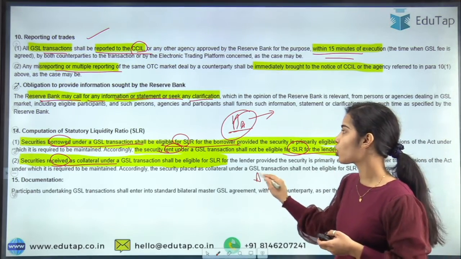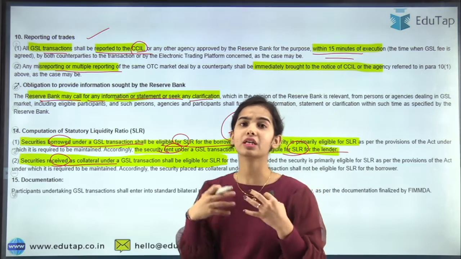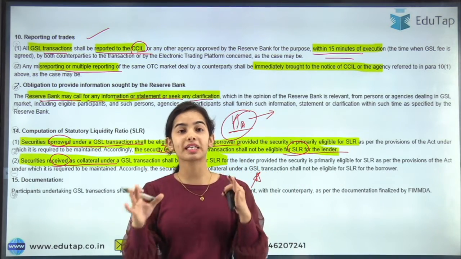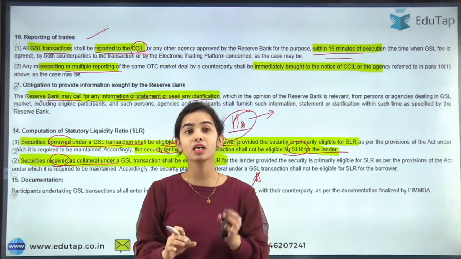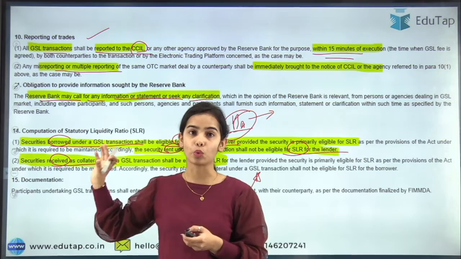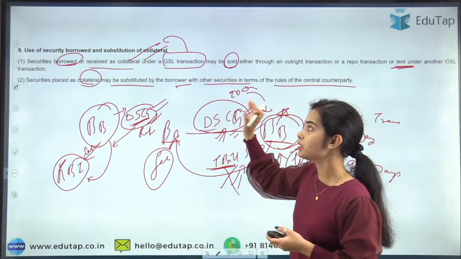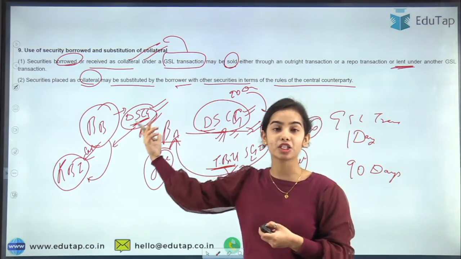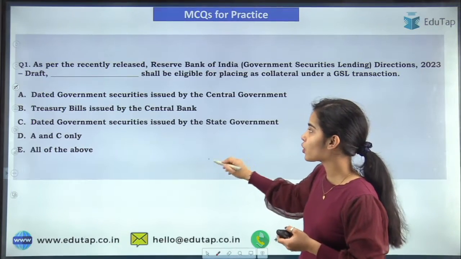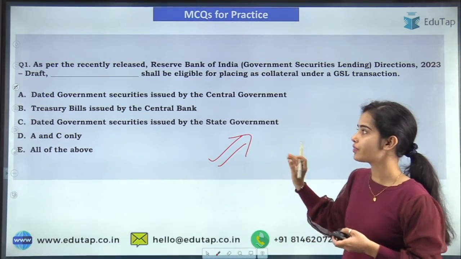Okay, so I hope you have got the basic idea of these guidelines. They were a little typical, and too many technical words were used, but I hope you have understood the basic idea. Just try to remember the important things that have been told. Try to remember the eligibility criteria, the eligible participants and everything. So thank you very much. I hope you will be able to answer this question very easily now.